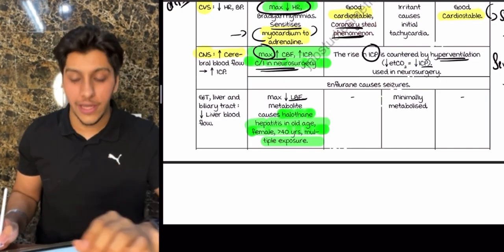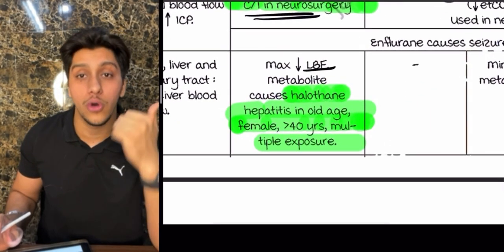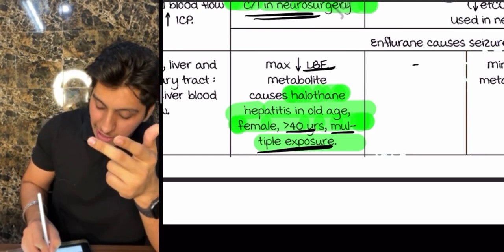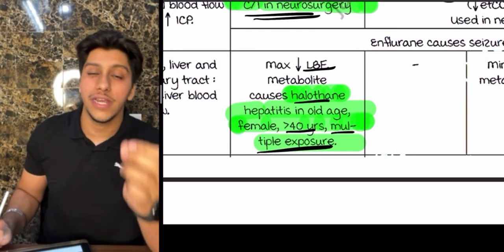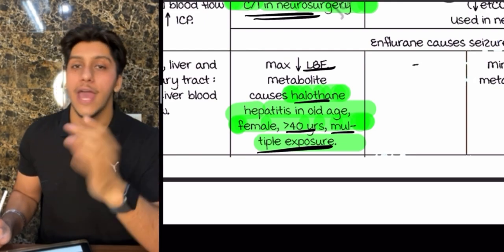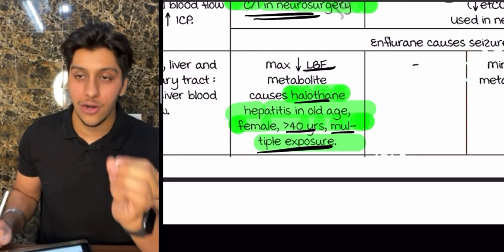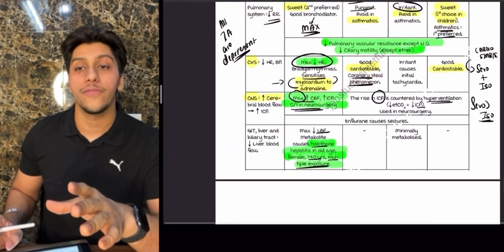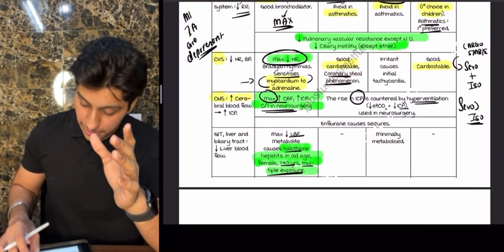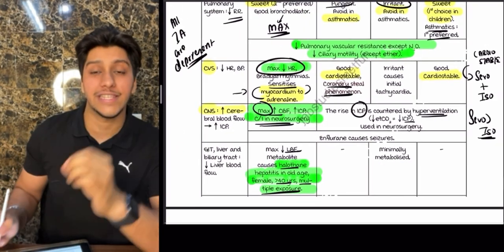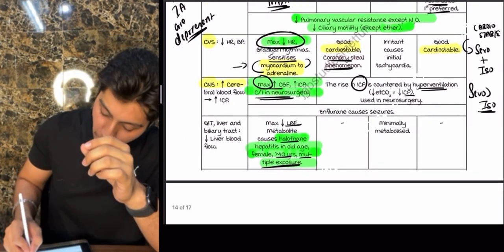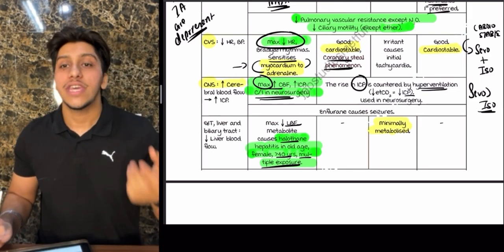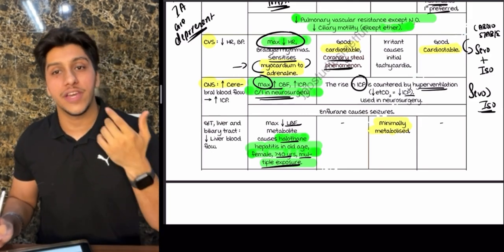Also, you don't give halothane to conditions like an old person, a female, 40-year-old, or multiple histories of halothane exposure, because it causes something known as halothane hepatitis, thereby you don't prefer it. So if they ask you which one you prefer, the one we actually prefer is desflurane. The reason we give desflurane is because it is minimally metabolized. So if there is less metabolism, even in case of any liver disease, we can prefer this one.